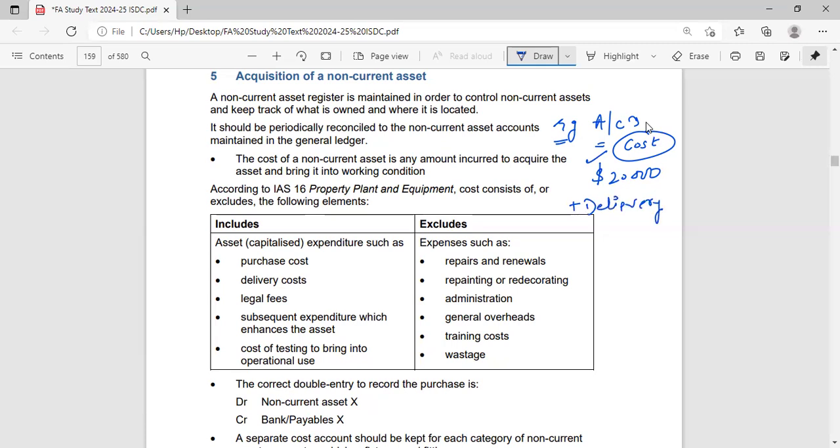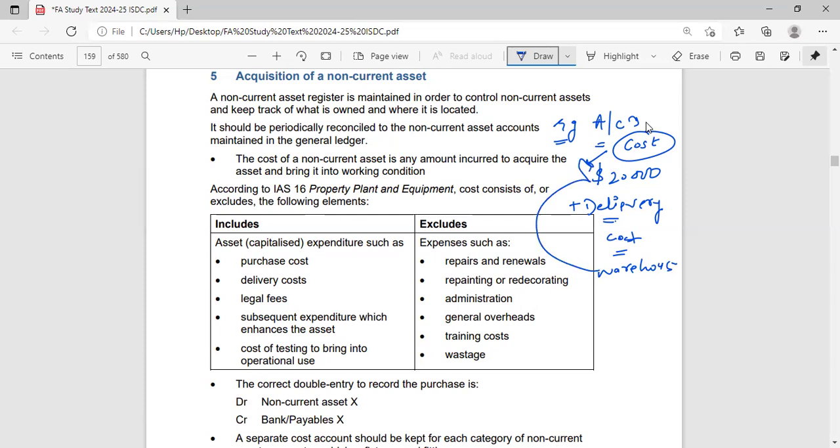The shop from where I purchased this AC was 15 kilometers away from my warehouse where I required that AC. Okay, so it was 20 kilometers or 15 kilometers away. So I have to get that AC delivered to my warehouse. So I'll incur some cost, right, to get it delivered to my warehouse. So that cost also will be added in the cost of my asset.